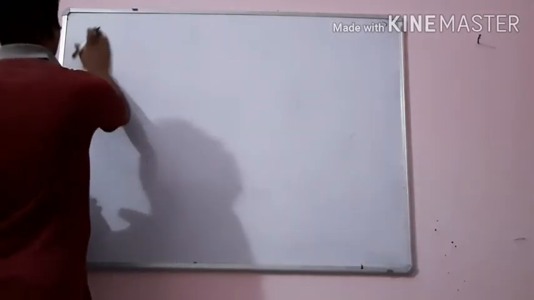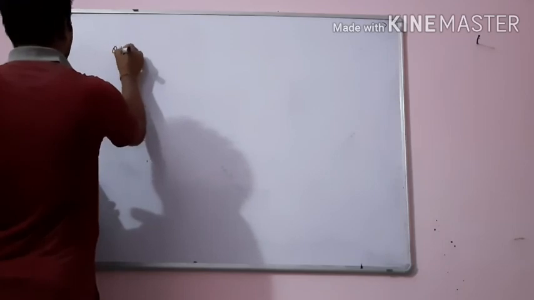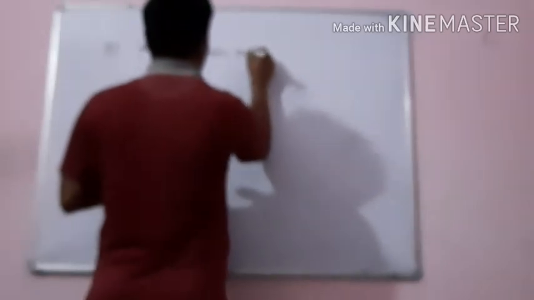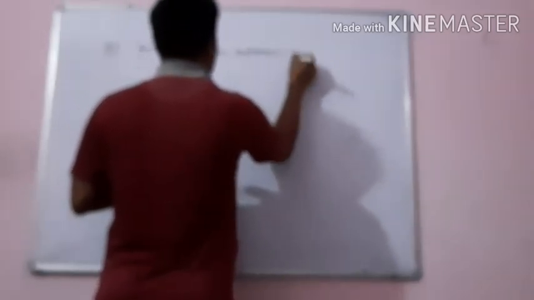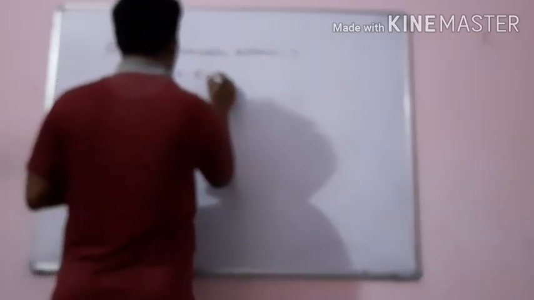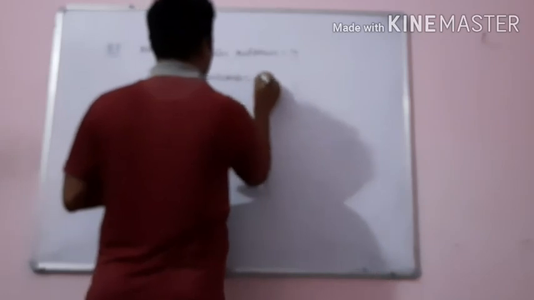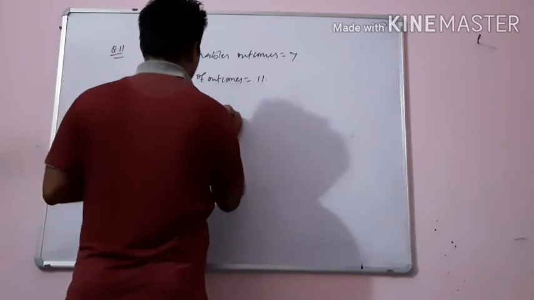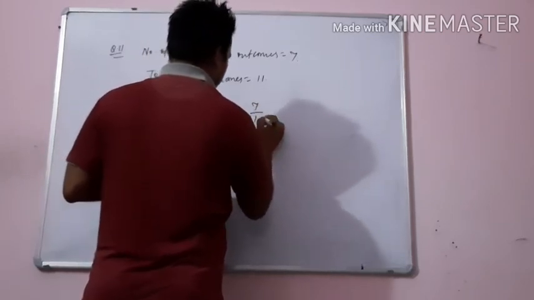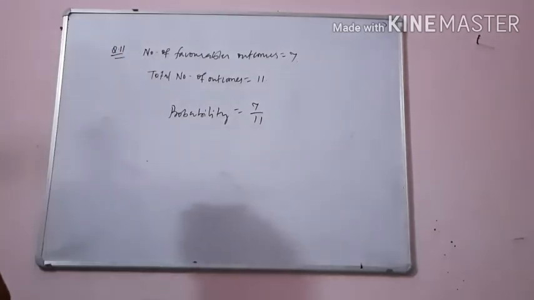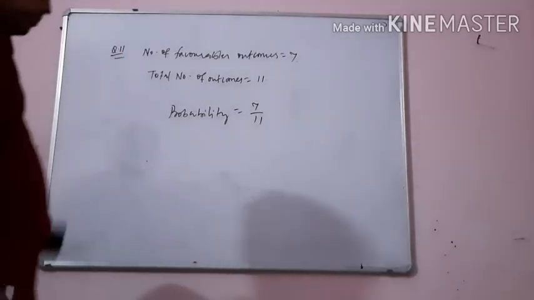So for question number 11, the number of favorable outcomes is 7. Total number of outcomes is 11. So the probability will be 7 upon 11. So students, solve the remaining questions.